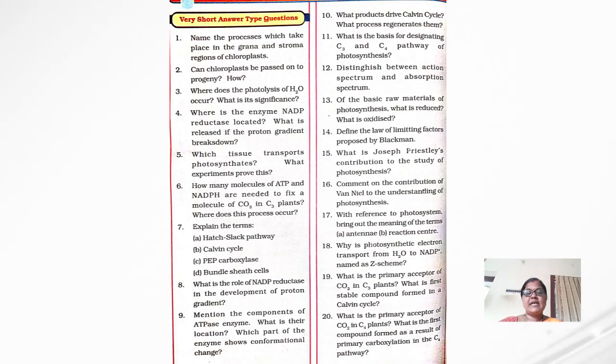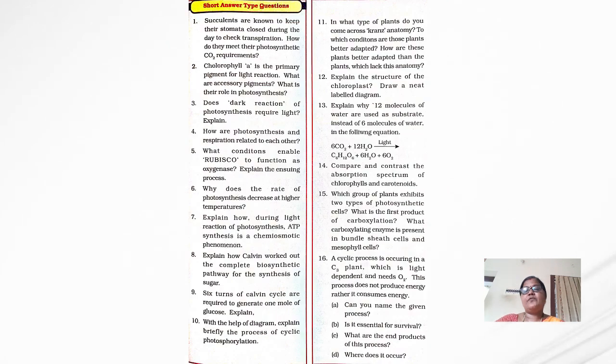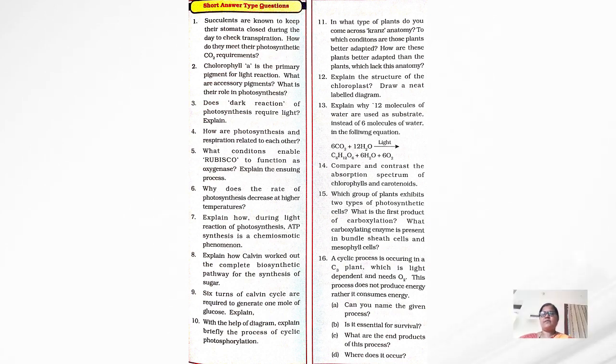So these are the questions that come from the exam point of view. These are the 2 marks questions, very very important questions, which come from photosynthesis in higher plants. And next are the 4 marks questions. Note these down. These are the 4 marks questions which come from this chapter, photosynthesis in higher plants.